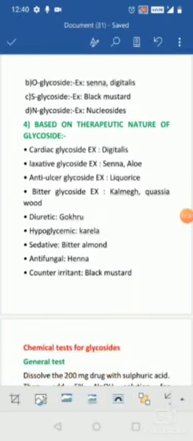When coming to the diuretic glycosides, they cause more urine output.